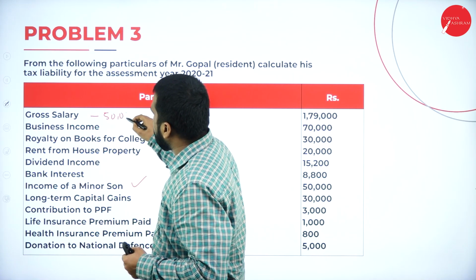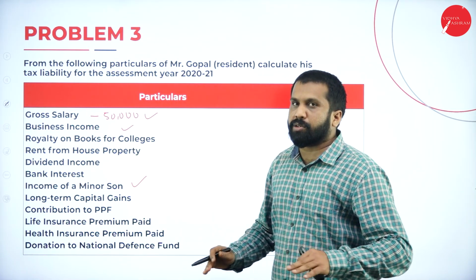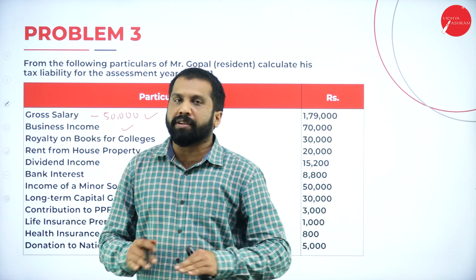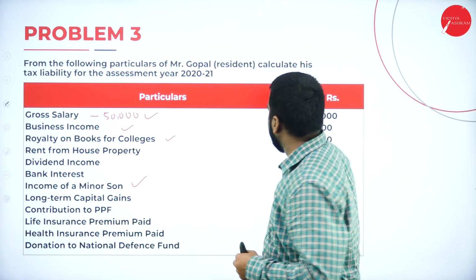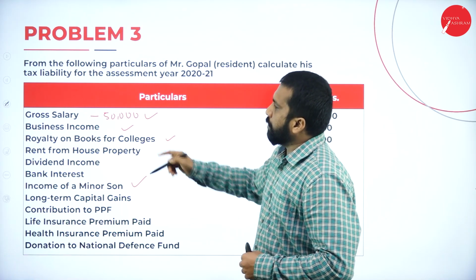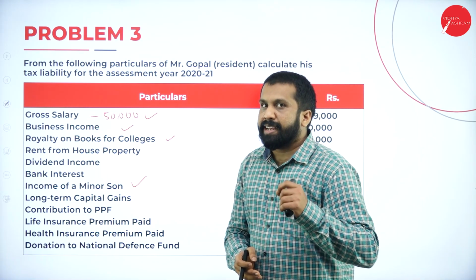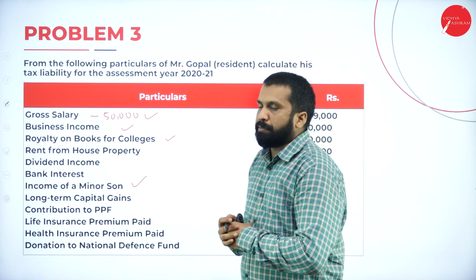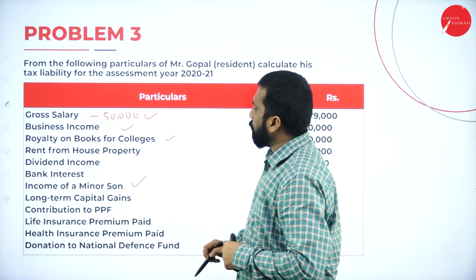Minus 50,000. Business income, you can take it directly. There is no calculation for this, even though it is computed or not. Royalty on books for colleges, again it is taxable, around 30,000. Royalty comes under what? 80 RRB. What is that? 80 RRB. Next, so 80 RRB slab, you know, I think. Remember that.